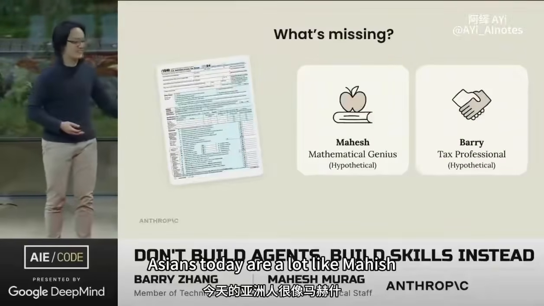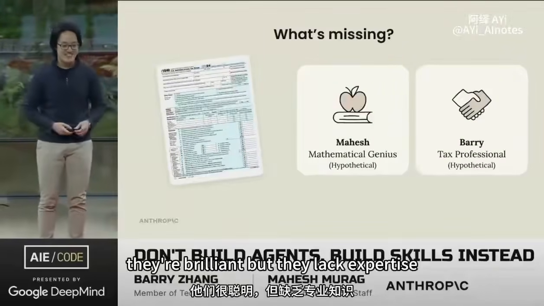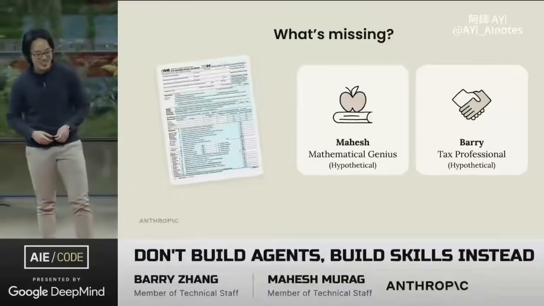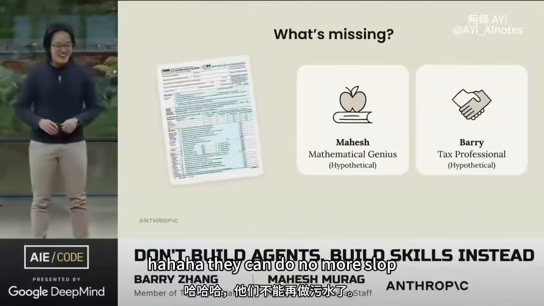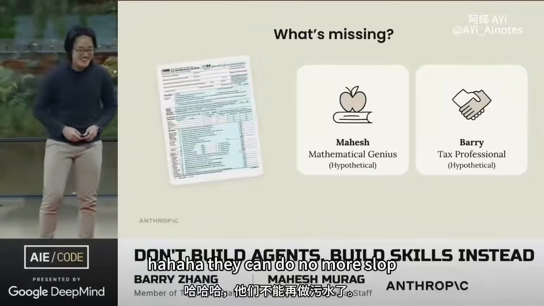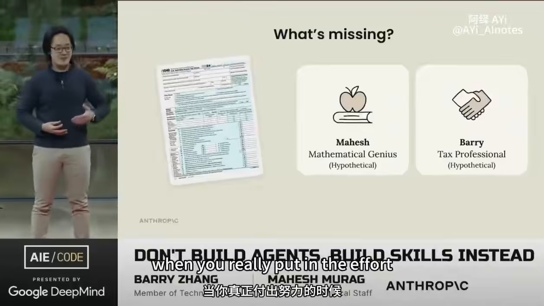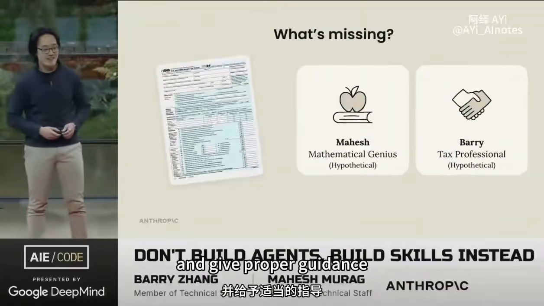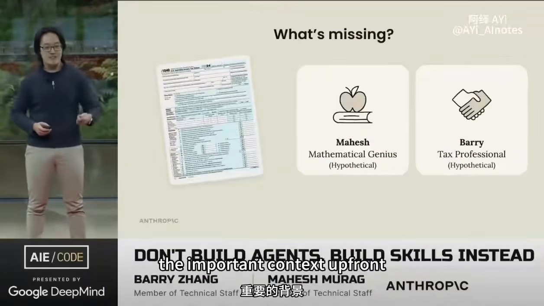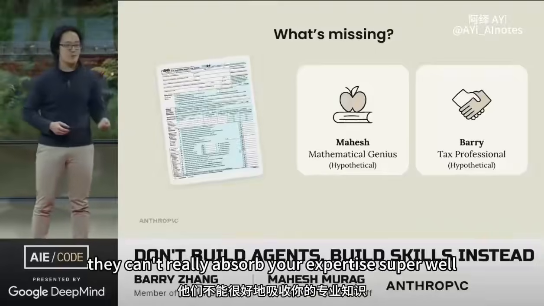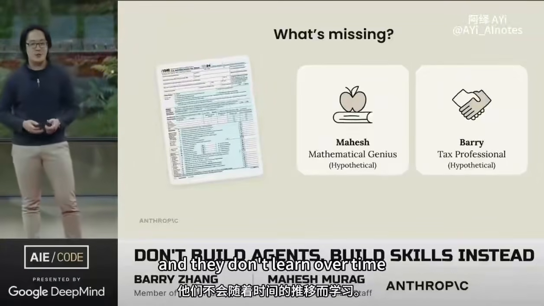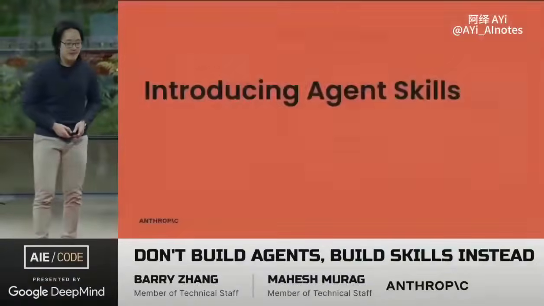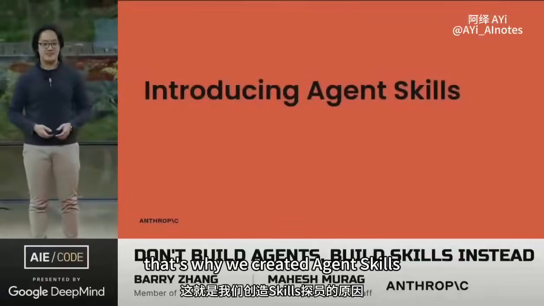Agents today are a lot like Mahesh. They're brilliant, but they lack expertise. They can do amazing things when you really put in the effort and give proper guidance, but they're often missing the important context up front. They can't really absorb your expertise super well, and they don't learn over time. That's why we created Agent Skills.